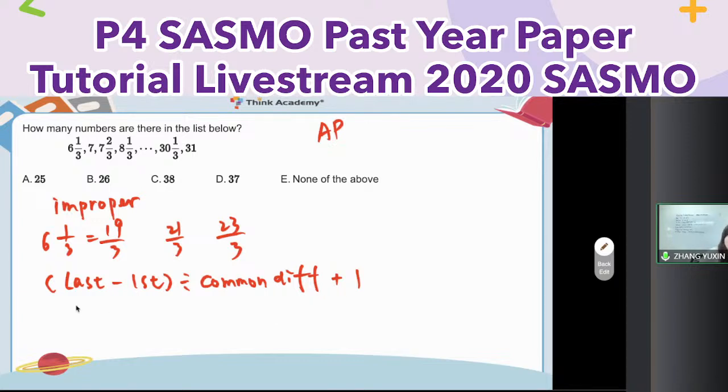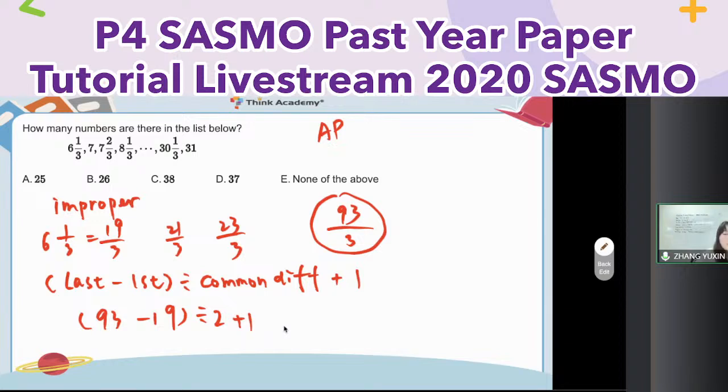So here, last one. How about 31? Great. 31 times 3, follow the pattern, 93 over 3. Last one. Okay. So for the numerator, last one is 93. And then the first one, 19. Common difference, 2, 2, 2. Divided by 2, and how many gaps? Plus 1, how many terms? So here is equal to 38.